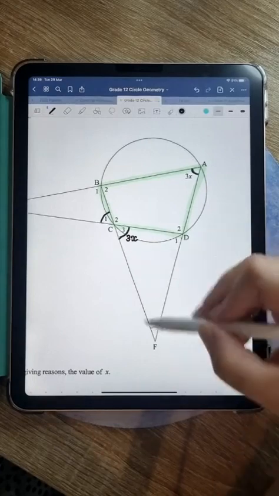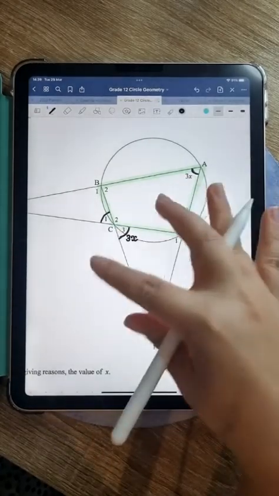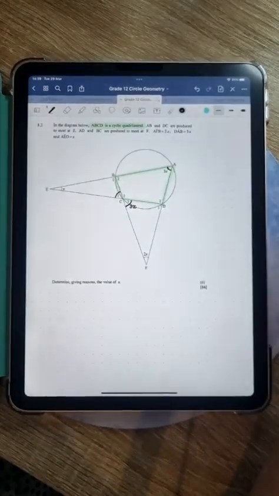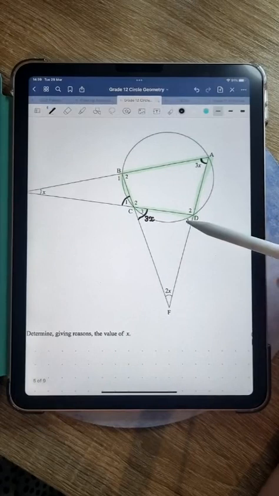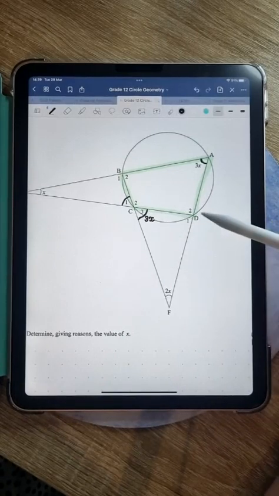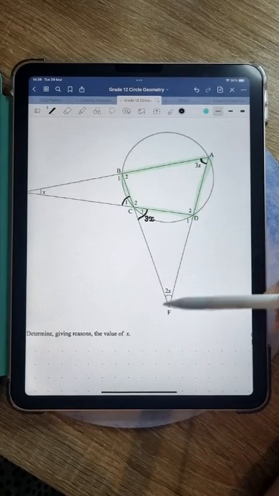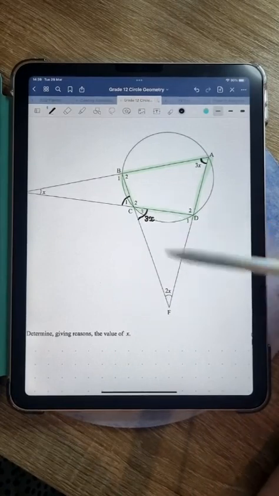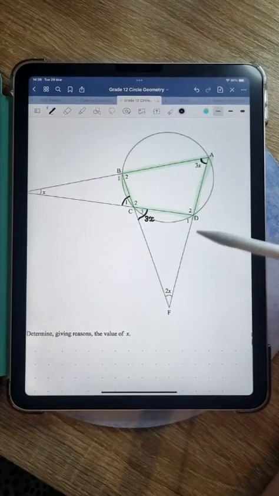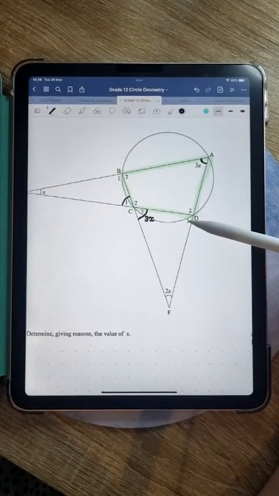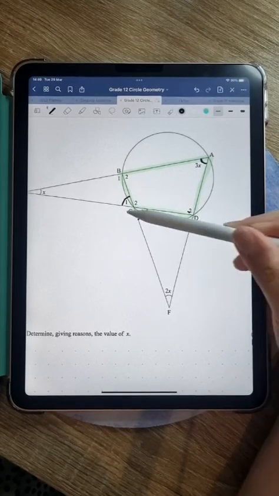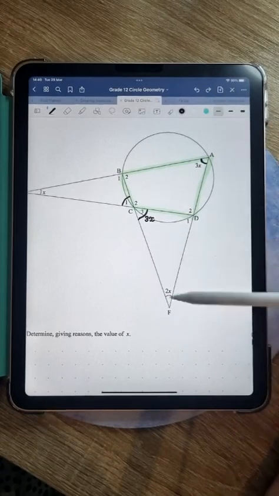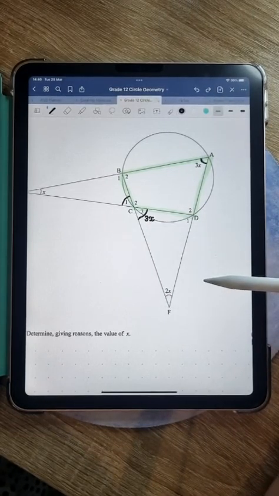Now, guys, we're working with something here. We need to find the value of x. Okay, they haven't asked us to find the size of a specific angle. They've actually asked us to find the value of x. So is there maybe a way, I'm just looking at this, I'm seeing that I have a triangle here, triangle CDF, right? I have 3x and I have 2x. Can I maybe find what D1 is? Because if I can find what D1 is, then I know this angle plus 3x plus 2x must add up to 180 degrees. And then if I have that, I can solve for x.